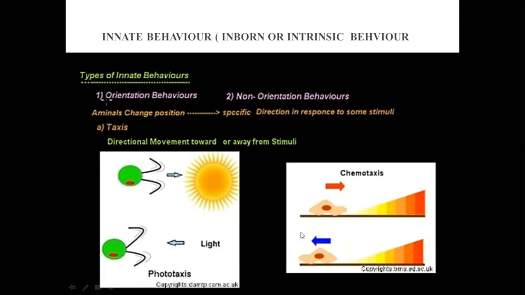Next is chemotaxis. Here you can see this one organism is showing movement towards certain chemicals, right? This movement towards certain chemicals, which are the stimuli, is called positive chemotaxis. And here it is moving away from the stimuli, these chemicals, then it is known as negative chemotaxis. So this was the first type of orientation behavior. We are done with the first type, taxis.